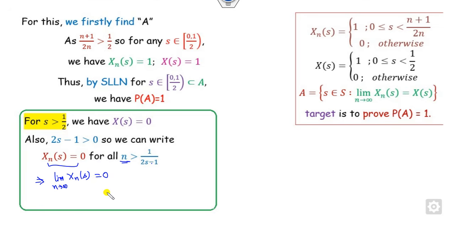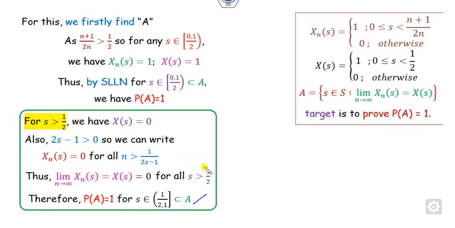It is also 0. Can it be equal to x of s? Yes, true, because whenever s is greater than half, it again satisfies this. So the open interval half comma 1 belongs to A. What is the meaning of that? The probability of A is 1 in this case also.